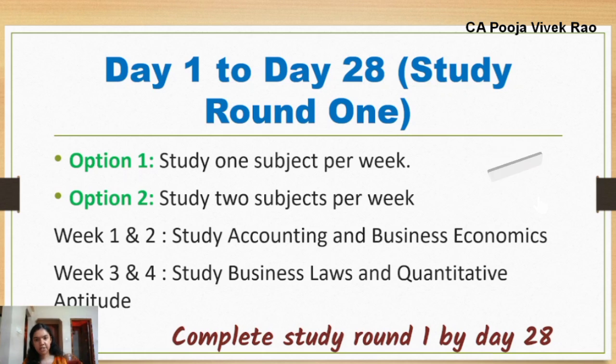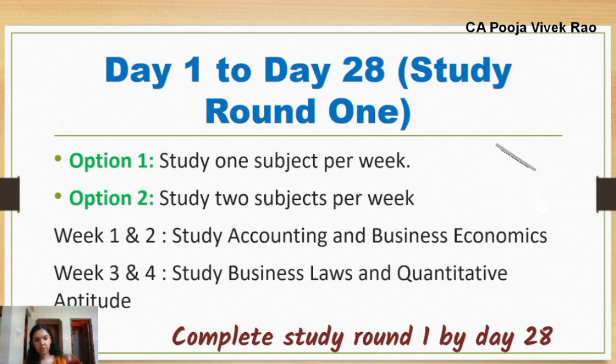So this is going to be a 60-day study plan. Day 1 to day 28 will be study round 1, that is 4 weeks. The aim will be to cover the first study round in the first 4 weeks. Here you have two options. Either you can study one subject per week. There are 4 subjects in total, so every week you can study one subject: 1 week for accounting, 1 week for business laws and so on, 1 week for quantitative aptitude and 1 week for economics.